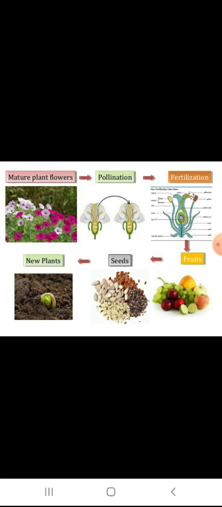Flowers in some plants bear all 4 whorls. Such flowers are called complete flowers. Flowers which contain both stamens and pistils are called bisexual flowers. For example, mustard, rose, China rose, gulmohar, etc.